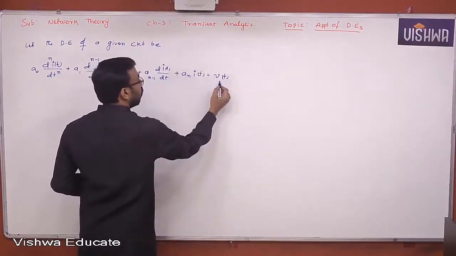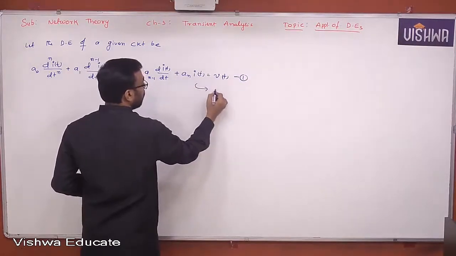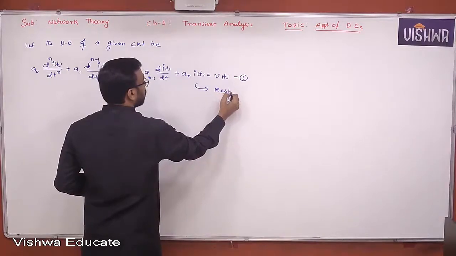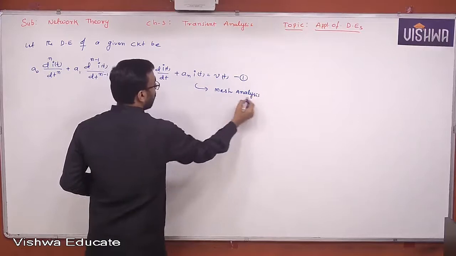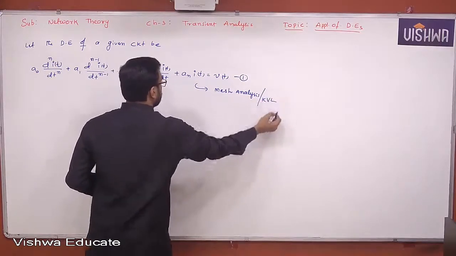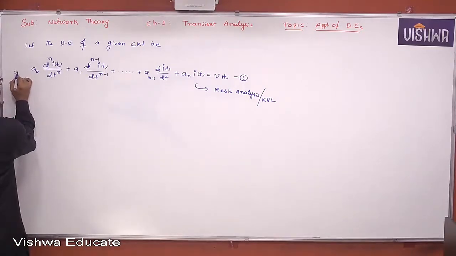So assume that there is a voltage excitation here. Say this is equation 1. This equation 1 is obtained using mesh analysis, or Kirchhoff's voltage law. Obviously, mesh analysis deals with Kirchhoff's voltage law. This is the first equation.